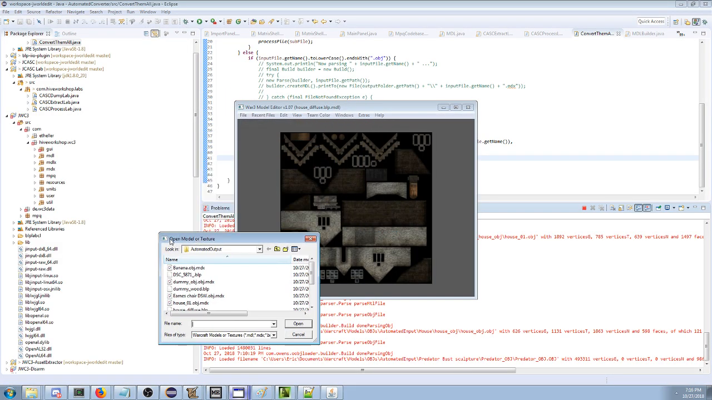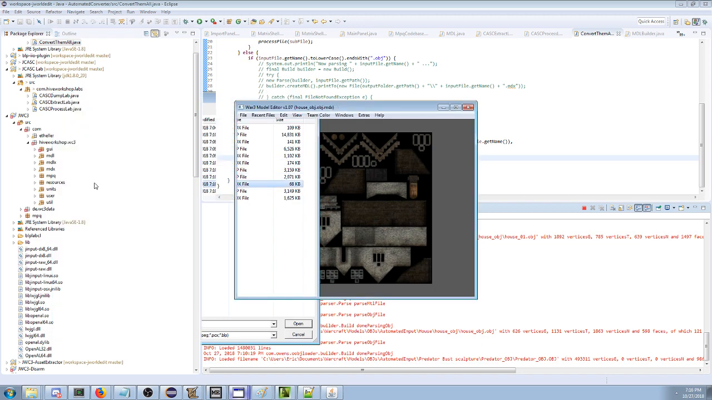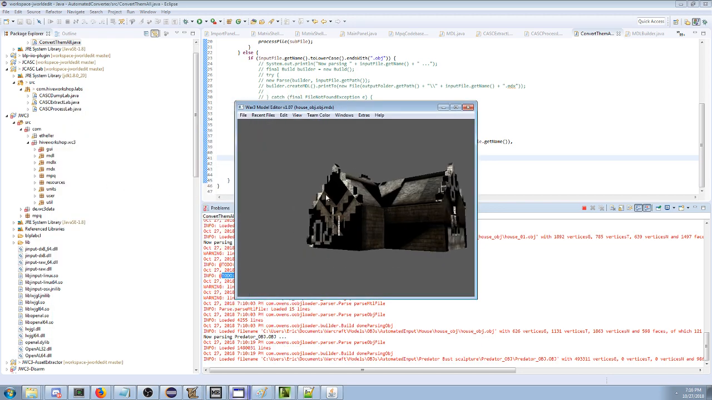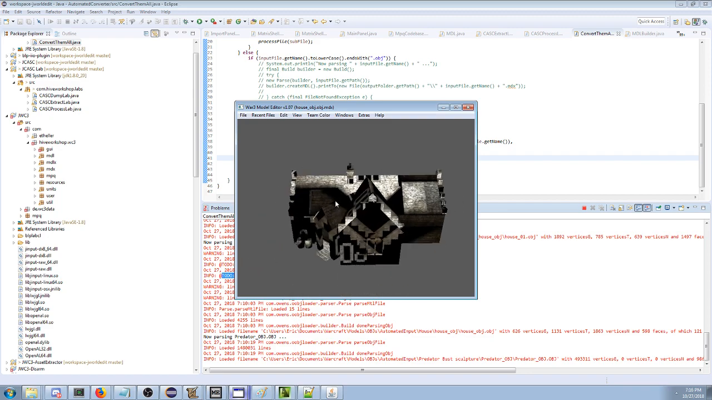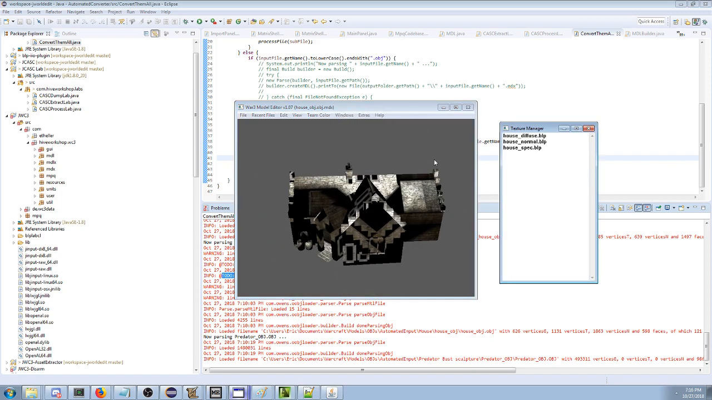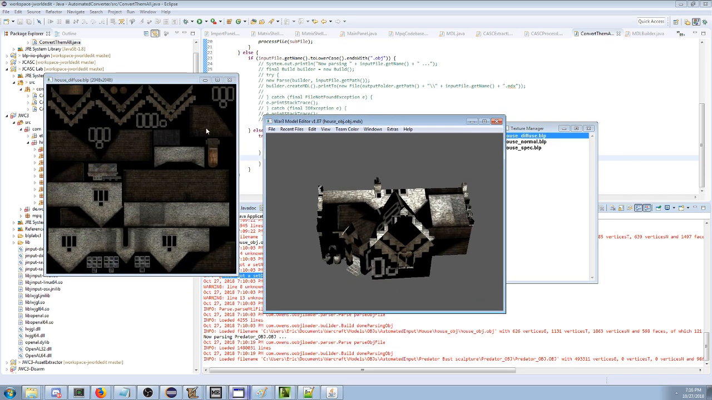Is this texture upside down? Why is it upside down? It seems like this house has an upside down texture, doesn't it? Is that what you think? Should I try turning the texture upside down? Doesn't it seem like house diffuse? It just looks upside down to me. Maybe my automatic conversion flipped it or something. I don't know.